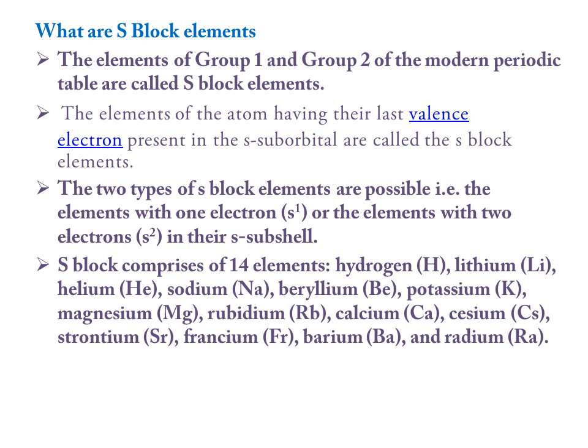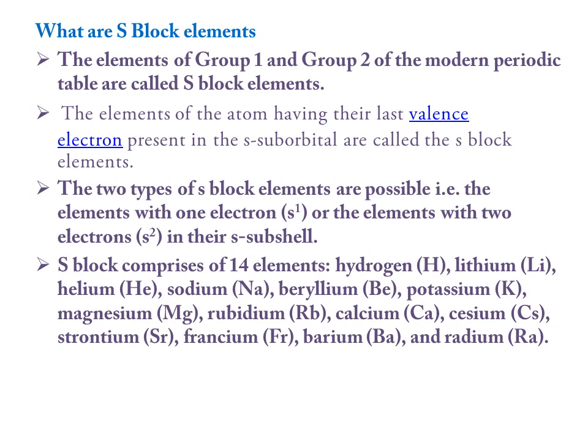We know that the general electronic configuration of group 1 elements is ns1, meaning one electron is present in the S suborbital, and the group 2 general electronic configuration is ns2, in which two electrons are present in the S orbital.